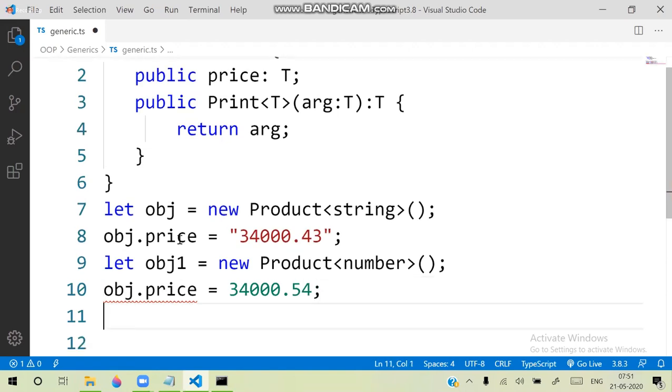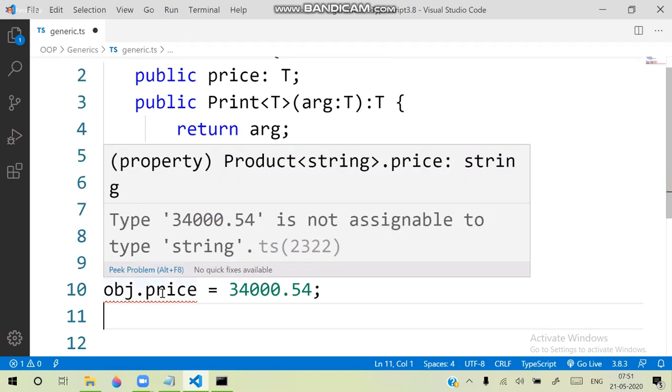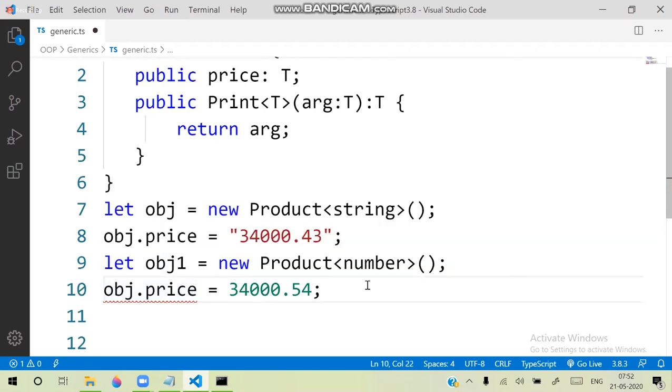But here you can see the problem: it says that the product is a string and the price is a string, and this is not assignable. Why is it not assignable? Because you already defined the type in the memory and you are still using the same memory.